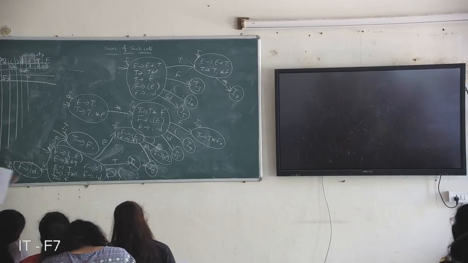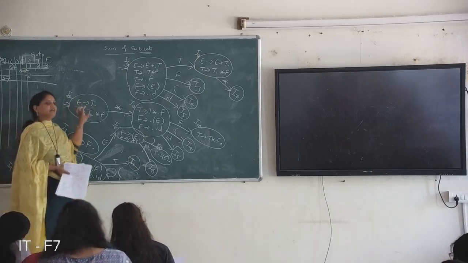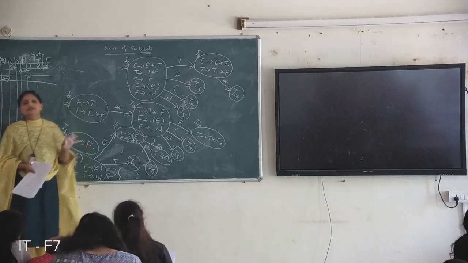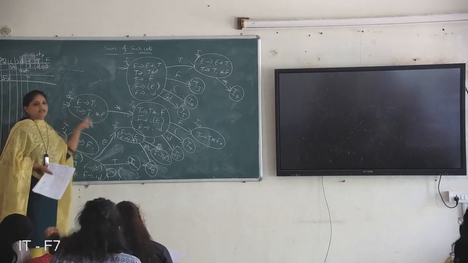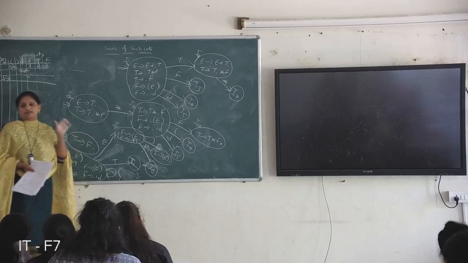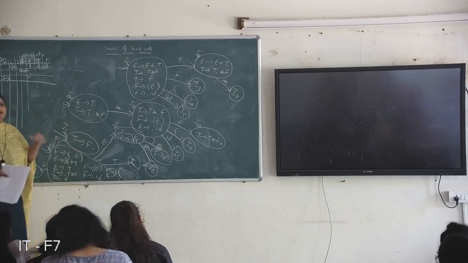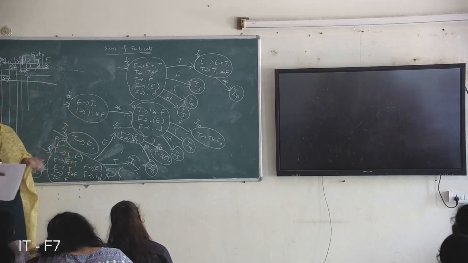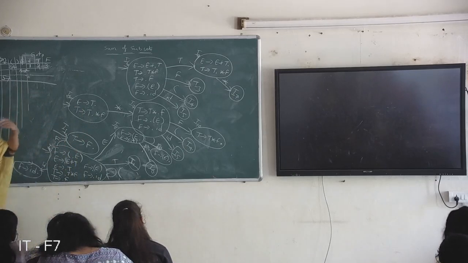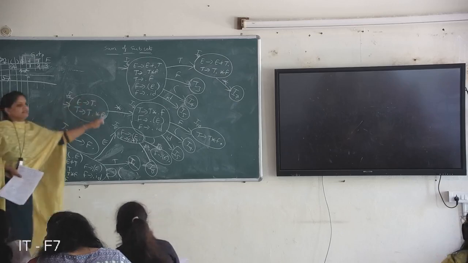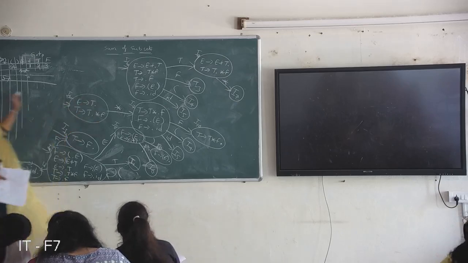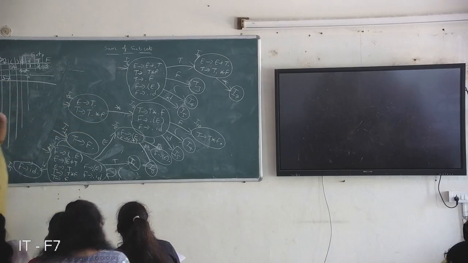If the state contains a final item, you can perform a reduce action. Transitions are shift actions, and a state containing a final item means you perform a reduce action. How do we write the reduce action when we consider LR(0) parsers? Whenever a final item is there in the state, all the columns in that row are filled with the reduce action.